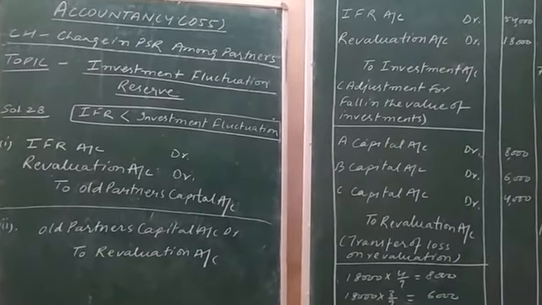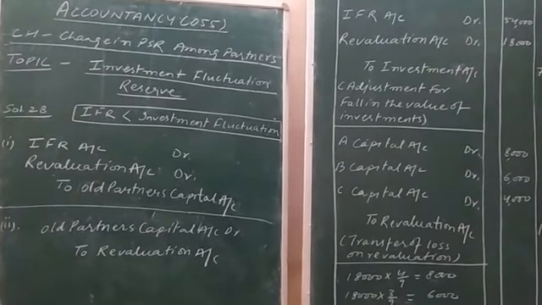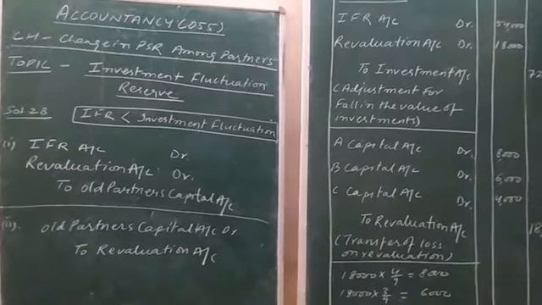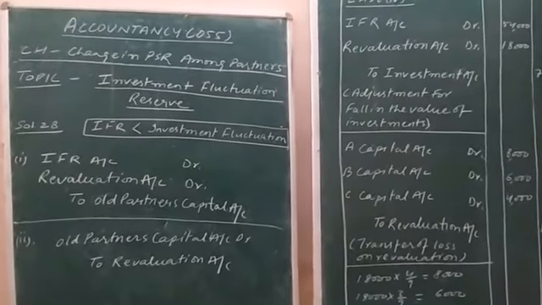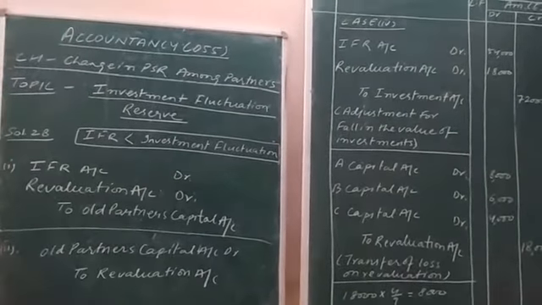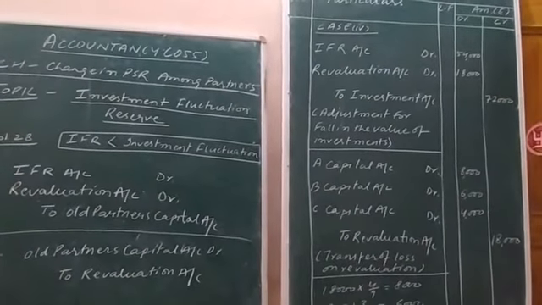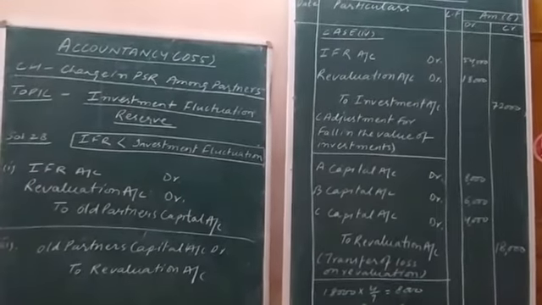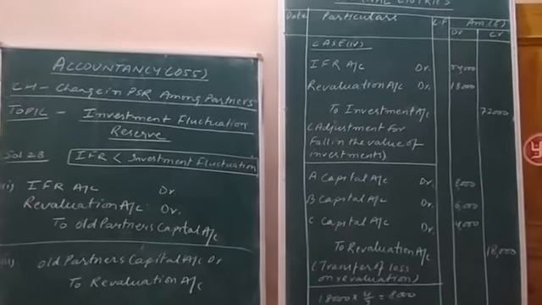The same illustration, you can take illustration 28. This will help in enhancing your knowledge related to IFR, investment fluctuation reserve, and it's a practice for you.